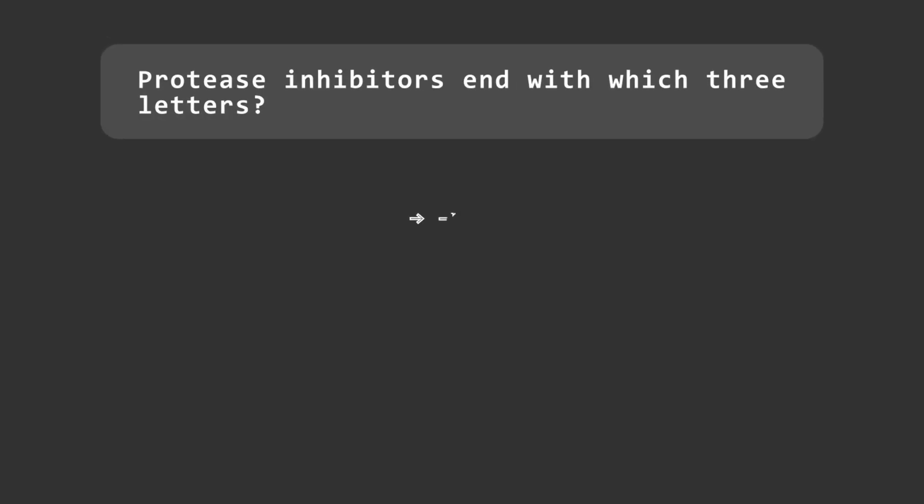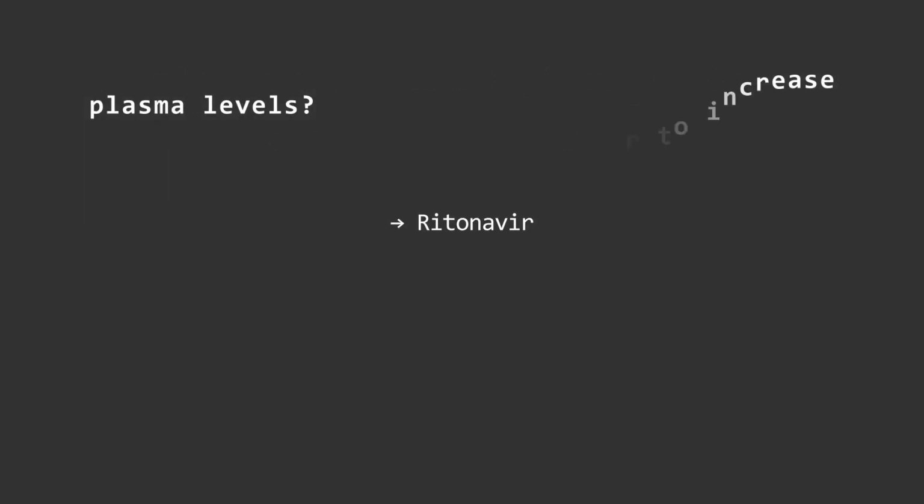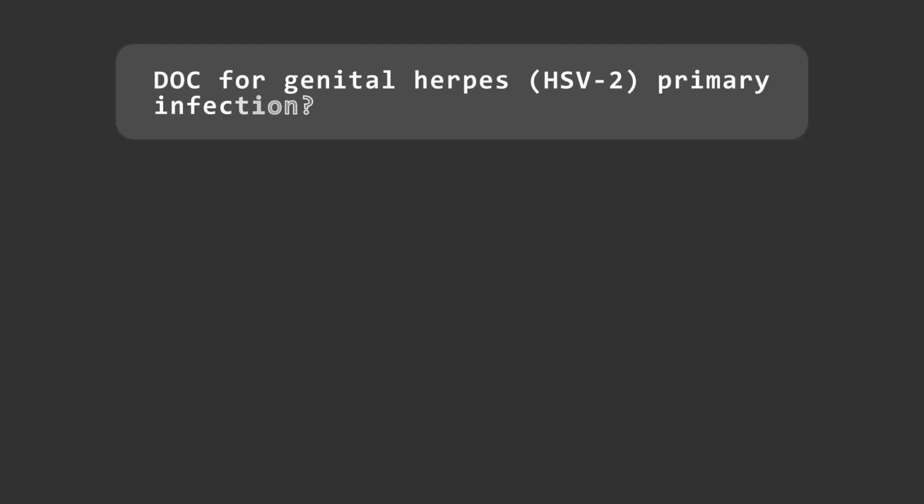Protease inhibitors end with which three letters? Navir. Boosting agent used with lopinavir to increase plasma levels? Ritonavir. Amantadine acts on which viral protein to block uncoating of influenza A? M2 ion channel. DOC for genital herpes, HSV-2 primary infection? Acyclovir.